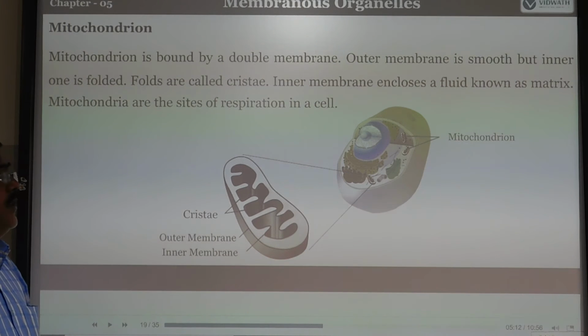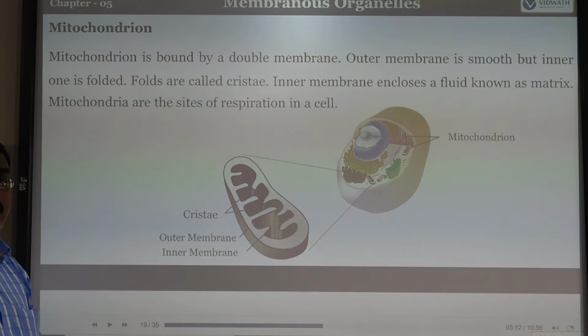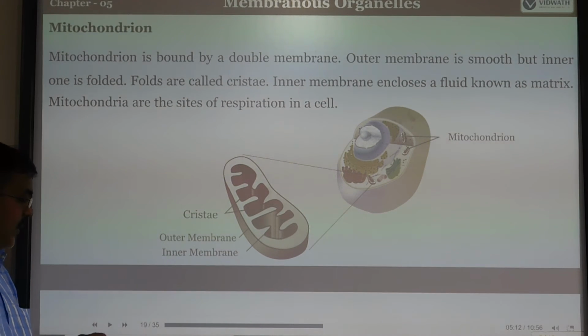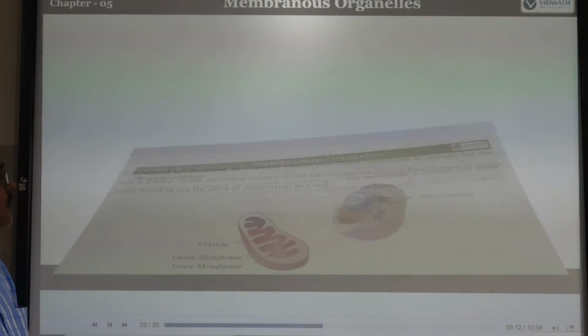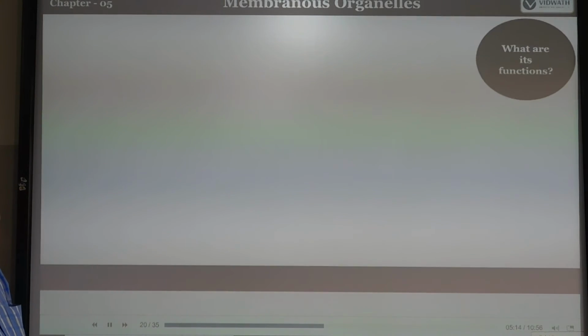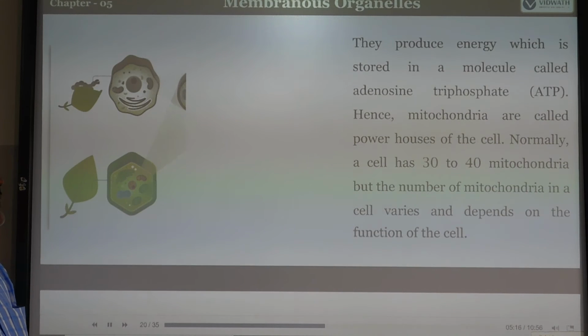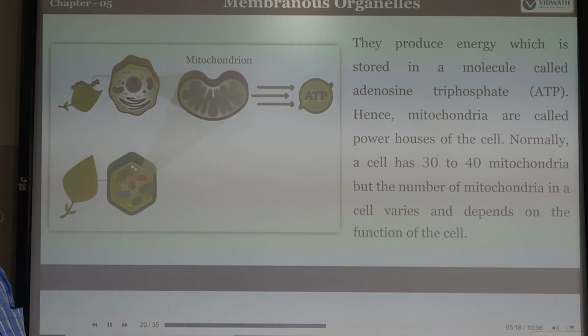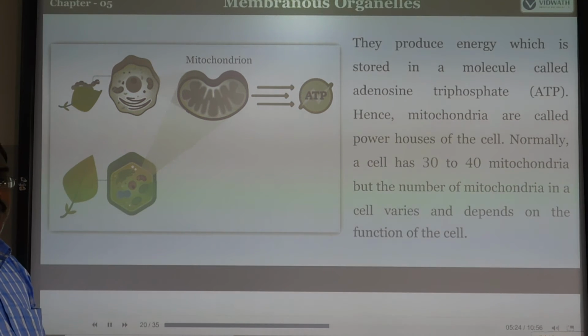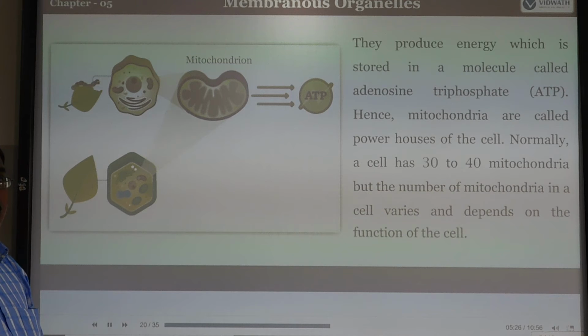It is the site for the respiration of the cell. What are the functions of mitochondria? They produce the energy which is stored in the molecule called adenosine triphosphate. Whenever energy is released in our body, that energy is stored in the form of ATP. Hence mitochondria is also called the powerhouse of the cell.